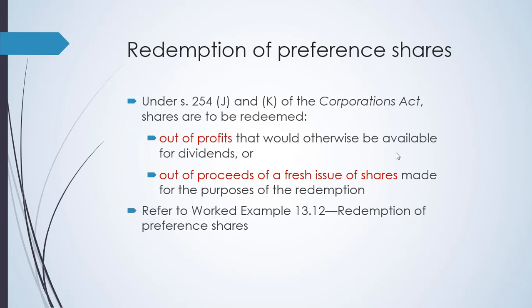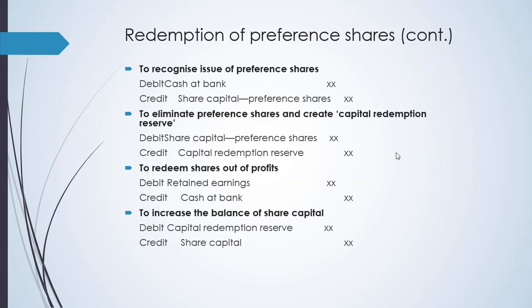With regards to redemption of preference shares, it is redeemable out of profits and also out of proceeds of a fresh issue of shares. Journal entry: when you issue preference shares, debit cash at bank and then credit share capital preference share. And then to eliminate preference shares and create capital redemption reserve, debit share capital preference share and credit capital redemption reserve. This is the time that you're planning to redeem the preference share.